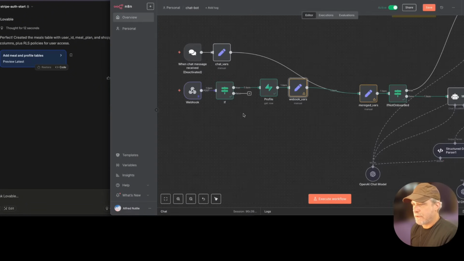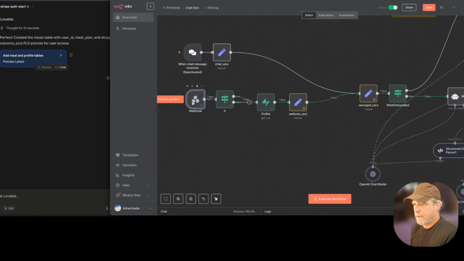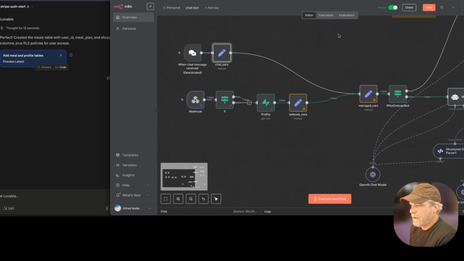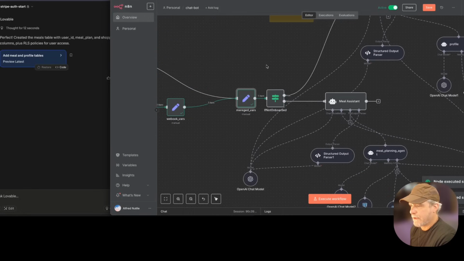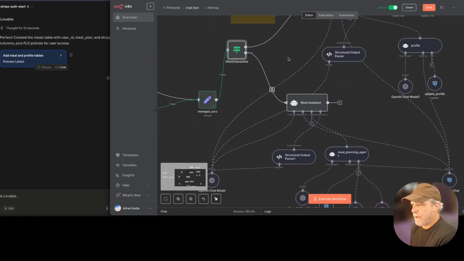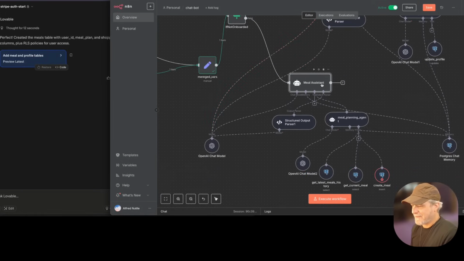That might be the only route. Yes, because chat is turned off. But if I do want to keep using chat, I will make that work. Okay, so now everybody's going to keep working. The merge var is going to know that. We're not going to run that yet because I want to do this in a moment. All right, so nice and messy. My stuff is never that clean.